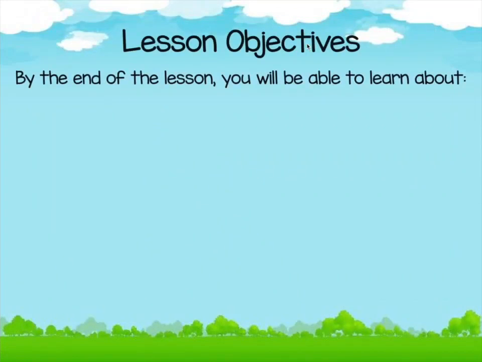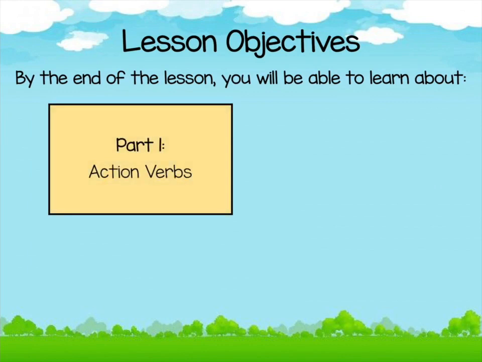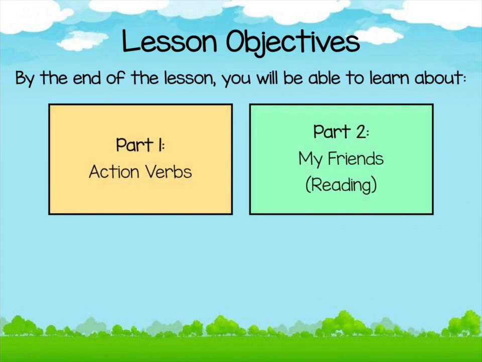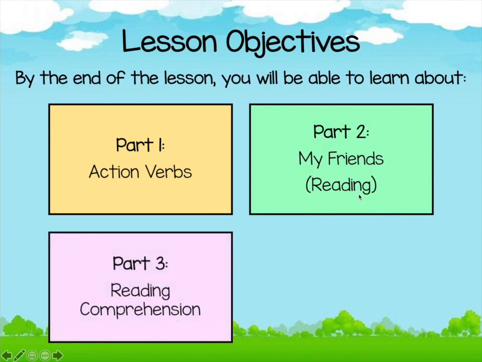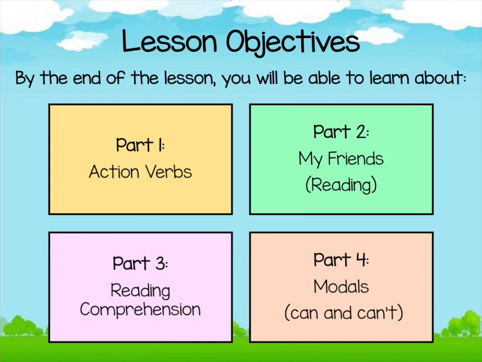But before that, let's look at our lesson objectives for today. So by the end of the lesson, you will be able to learn about, in part 1, action verbs, in part 2, about the descriptions just now entitled My Friends, and this is for your reading, in part 3, reading comprehension, and last one in part 4, you will learn about modals, can and can't.